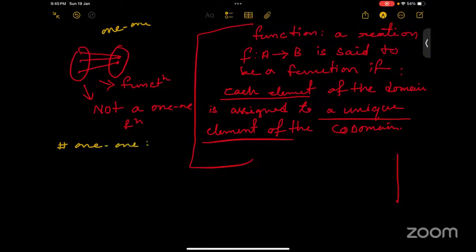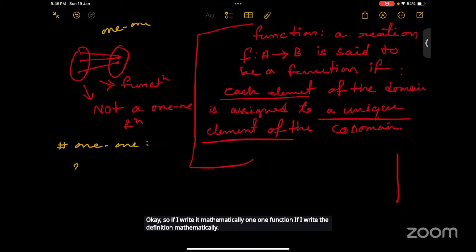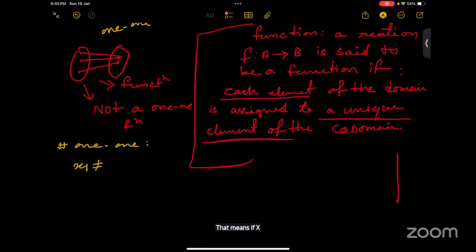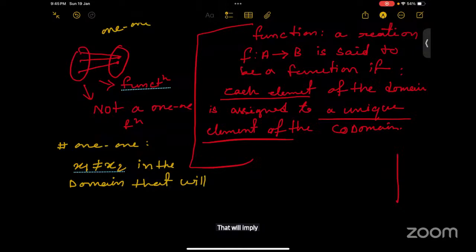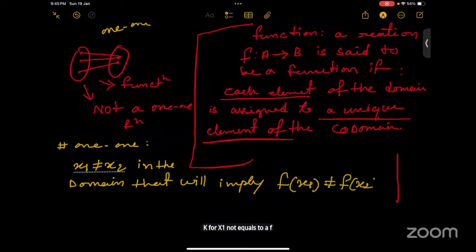If I write the definition mathematically: if x1 not equals to x2 in the domain, that will imply f of x1 not equals to f of x2 in the codomain.